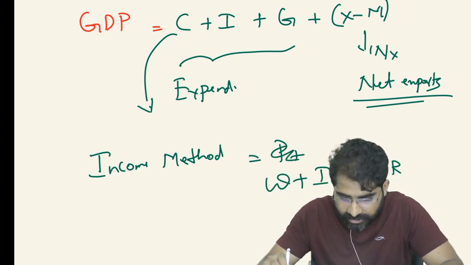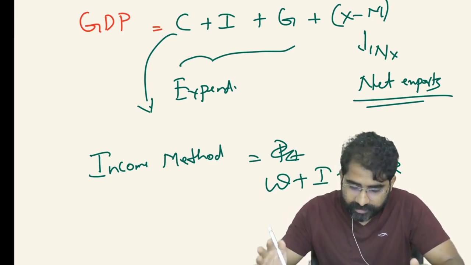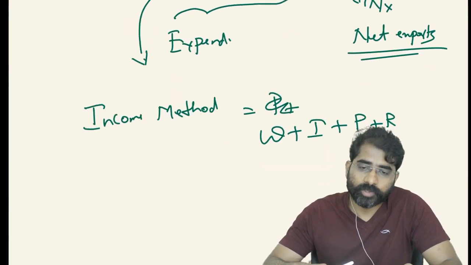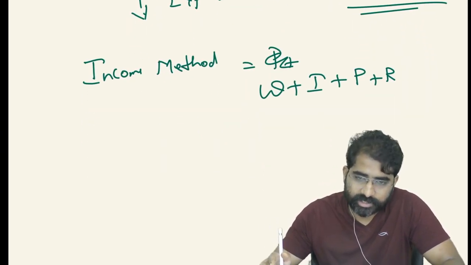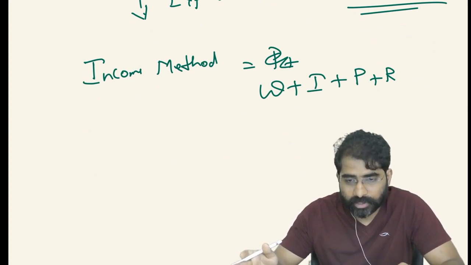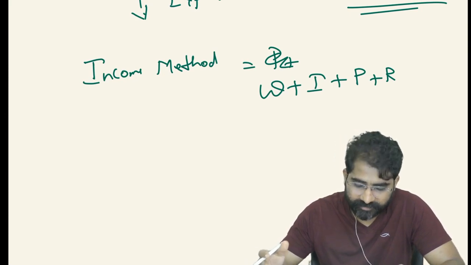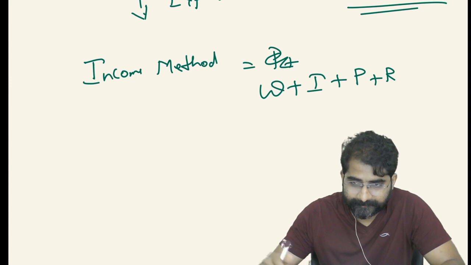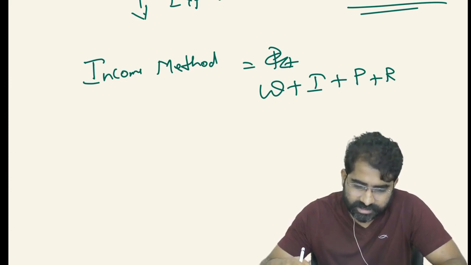Okay, wages plus interest plus rent. Interest plus profit plus rent. So here I have explained that the terminology has been changed. Instead of using income, along with income, they started using mixed income, and we have used words like operating surplus, profit and all. So that terminology has changed, but this is the basic concept.